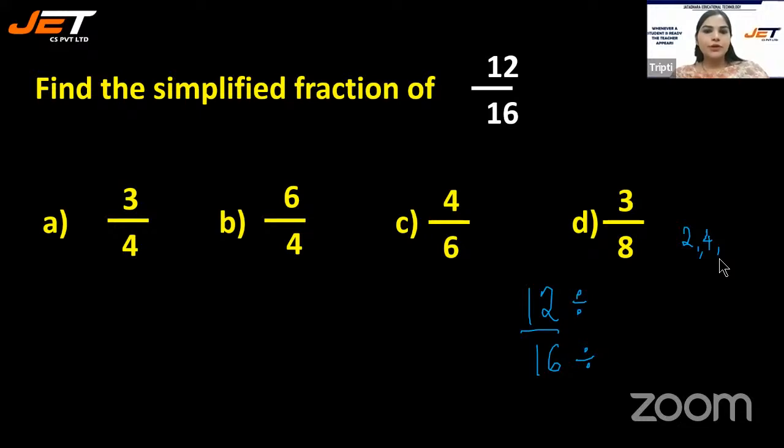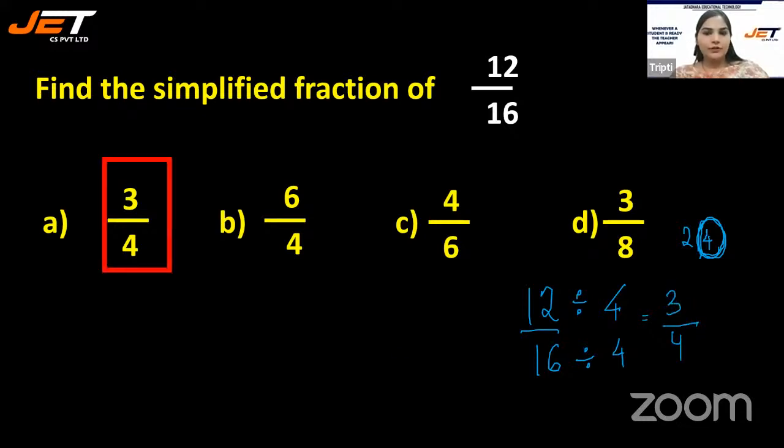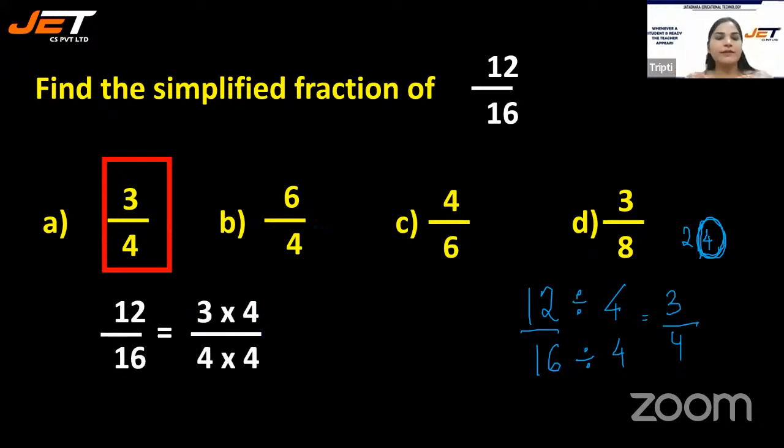What I'm going to do here is take the greatest one to reduce it to its lowest form. So divide by 4, 3 by 4 is what I have got. Or you can also do it like 3 times 4 and then 4 times 4, 4 and 4 cancelled. Answer is 3 by 4. Easy, right?